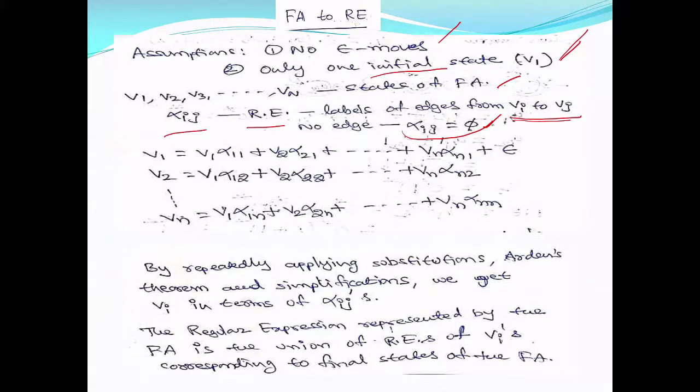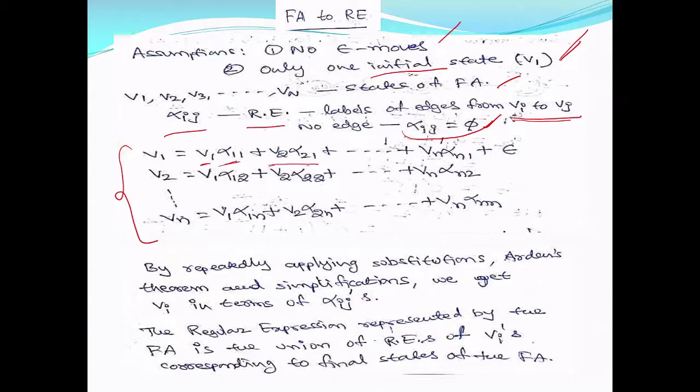Now you have to form the equations for all the nodes. We have n nodes, V1 to Vn. Now what is the equation? V1 equals V1 alpha 11, V2 alpha 21, and so on up to Vn alpha n1.